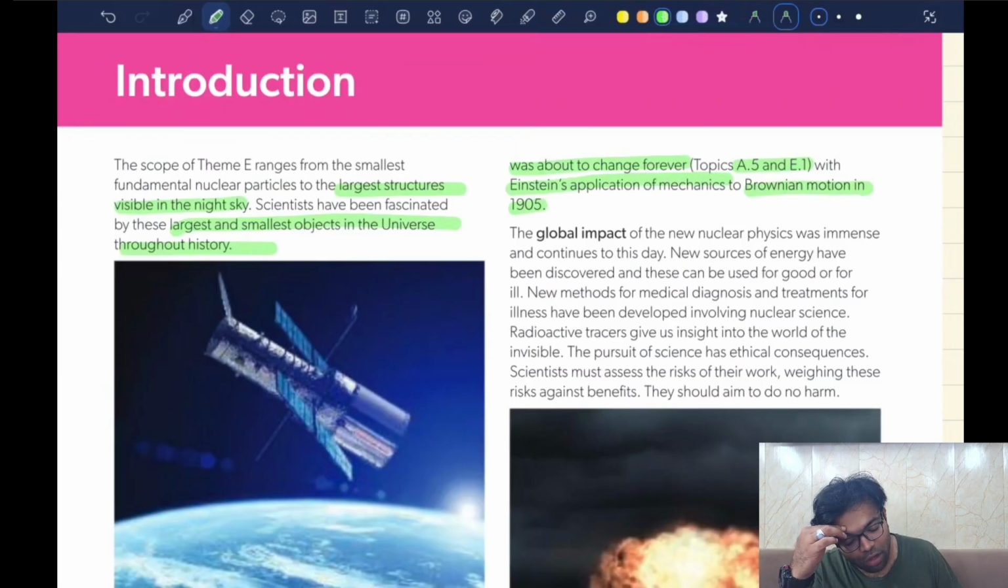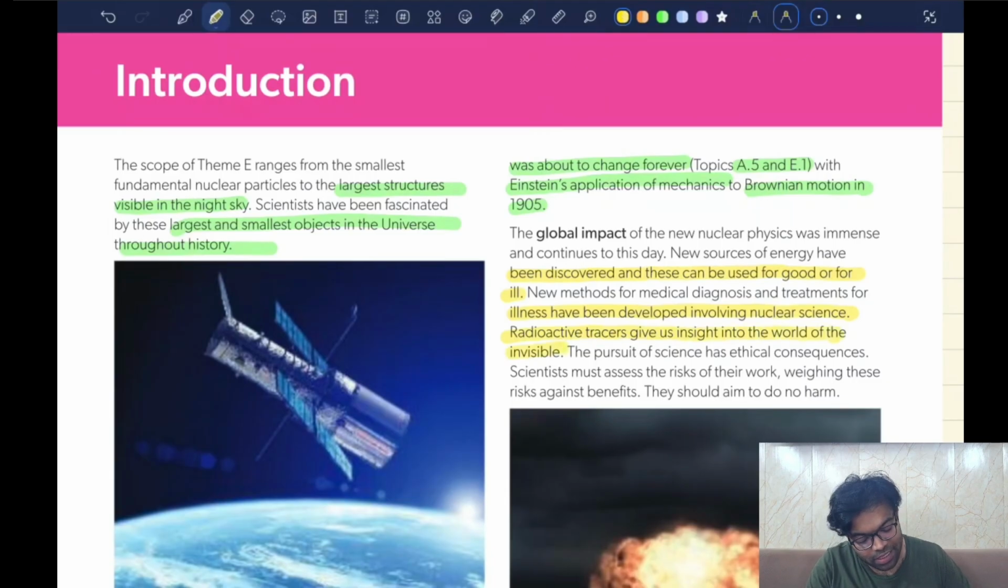The global impact of nuclear physics was immense and continues to this day. New sources of energy have been discovered, and these can be used for good or for ill. Basically, we have atomic energy. Atomic energy is being used for good every single day in nuclear power plants, for X-rays and all the other uses, whereas it can be used for evil also, like the atomic bomb. New methods for medical diagnosis and treatment of illness have been developed involving nuclear science. Radioactive tracers give us insight into the world of the invisible.